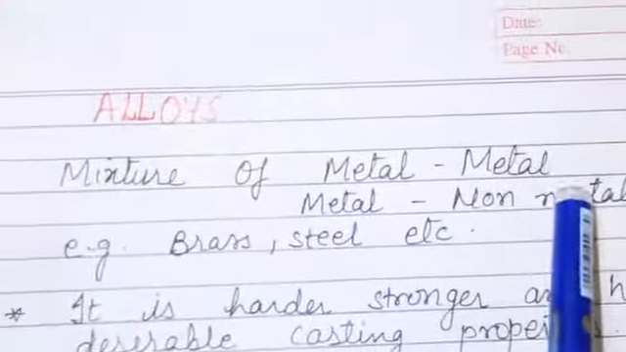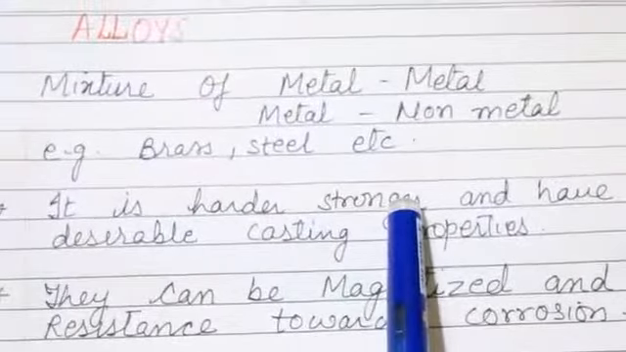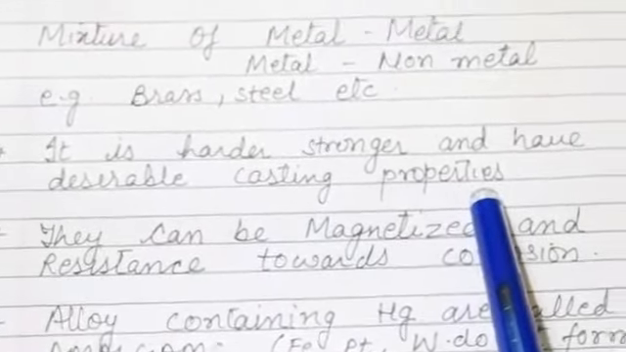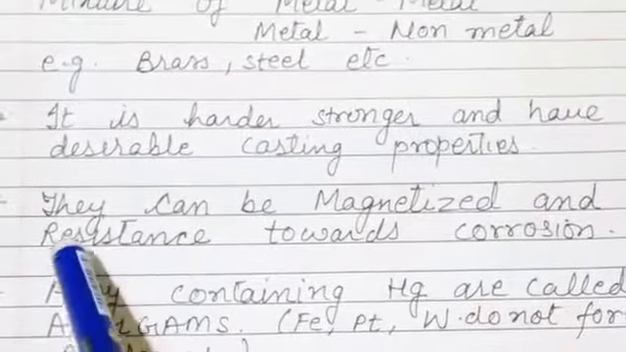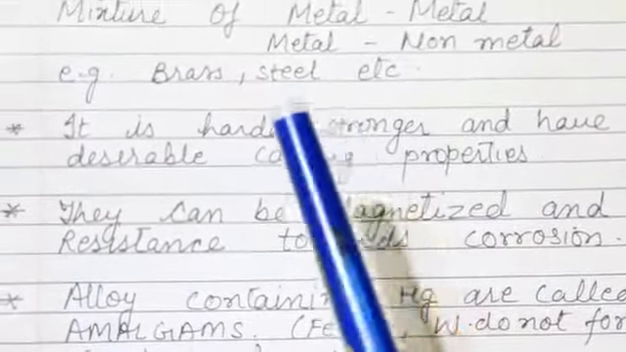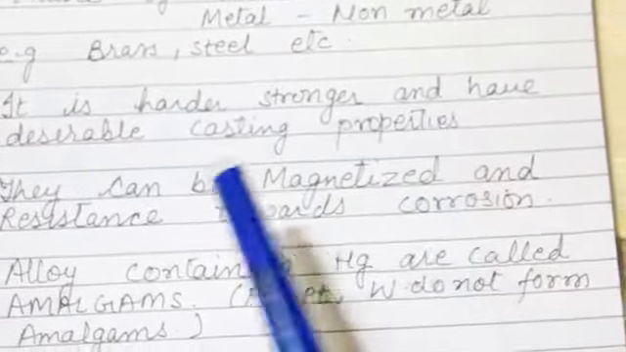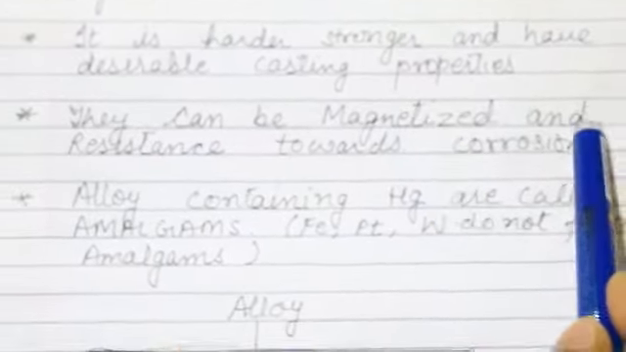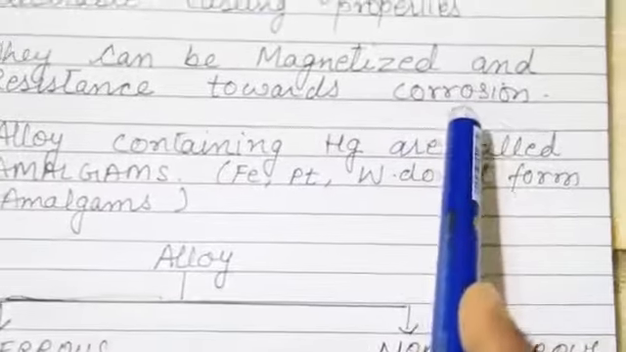Now come to alloy. An alloy is a mixture of metals, or metal and non-metal, like brass and steel. It is harder, stronger and has desirable casting property, means we are able to make anything with it. They are used to make utensils like plates or glasses. They can be magnetized, and they have resistance towards corrosion. They do not corrode easily.